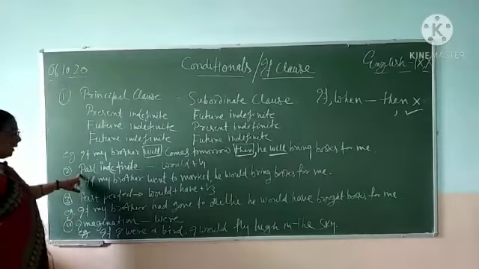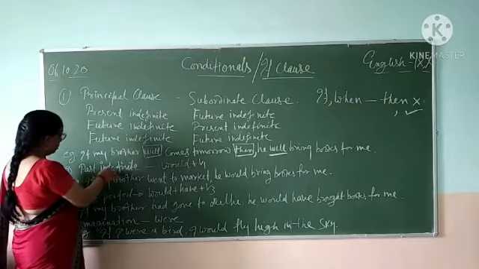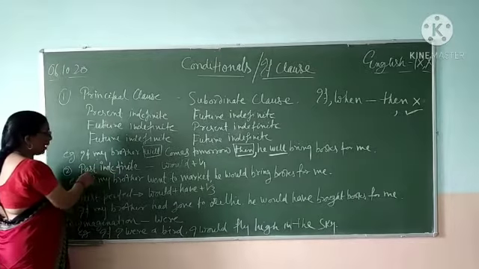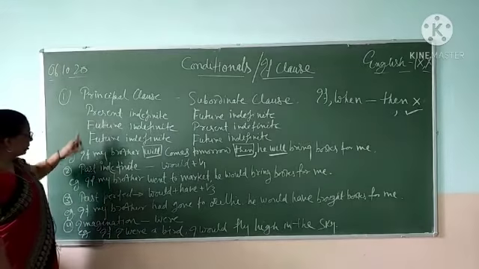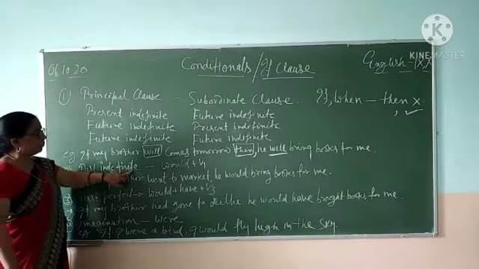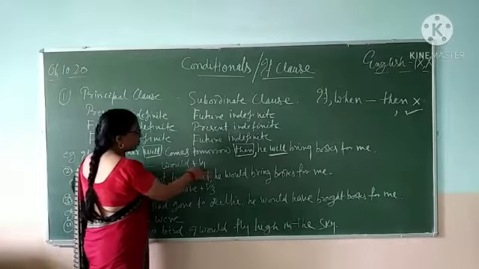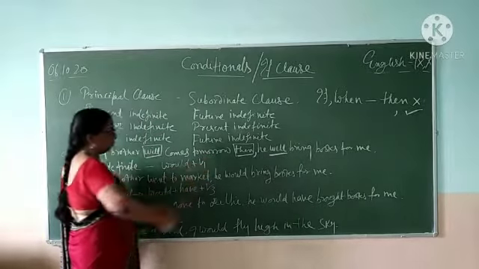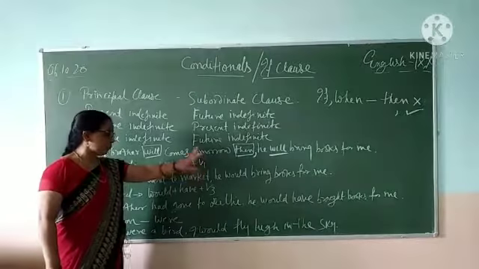Now let us see the second rule. When the principal clause is in past indefinite, subordinate clause will take would plus V1, that is verb in its first form.